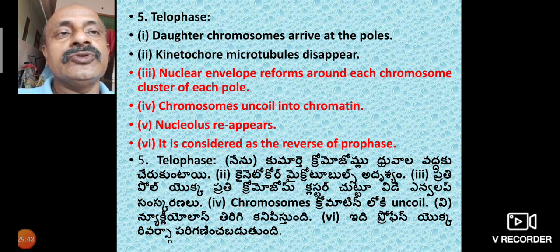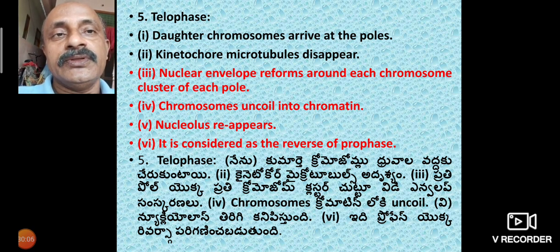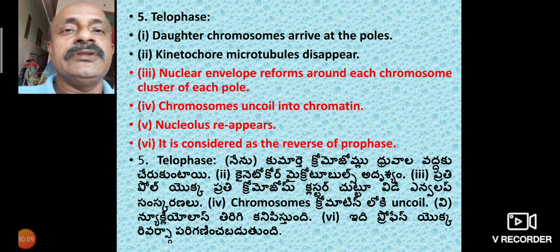The daughter chromosomes arrive at the poles. The kinetochore microtubules disappear. The nuclear envelope reforms around each chromosome cluster at each pole. At the poles the chromosomes uncoil into chromatin and the nucleus reappears. It is considered the reverse of prophase.